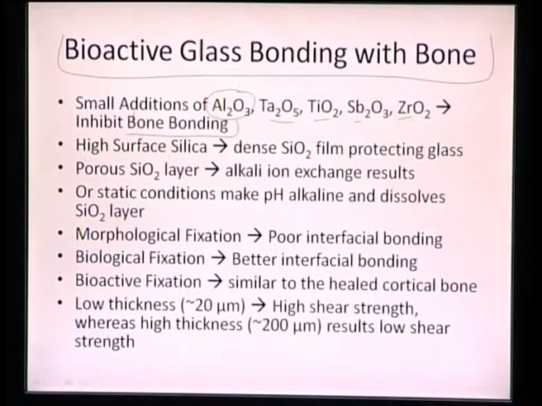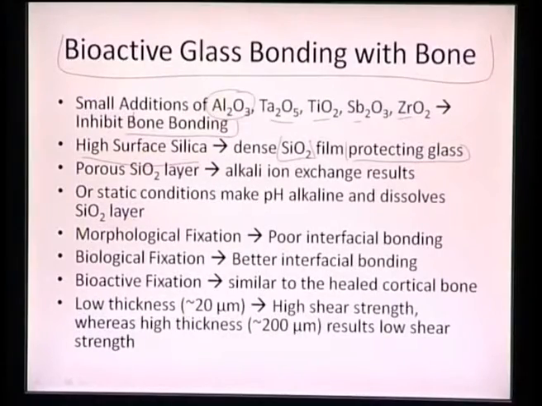And once we have very high surface silica or any oxide, it will form a protective glass film. Once we have something protecting the surface, it is not compatible and doesn't want to form a bond with anything else. So we have an inert layer, and that doesn't lead to any bond formation with the cells on the surface.